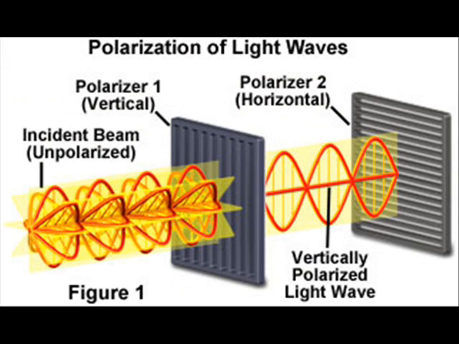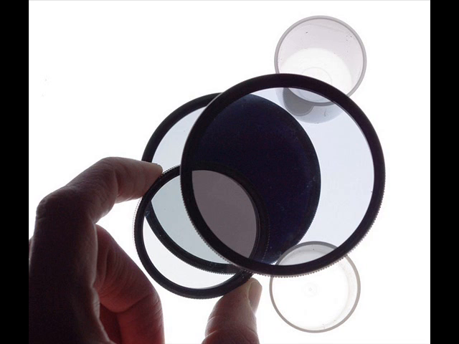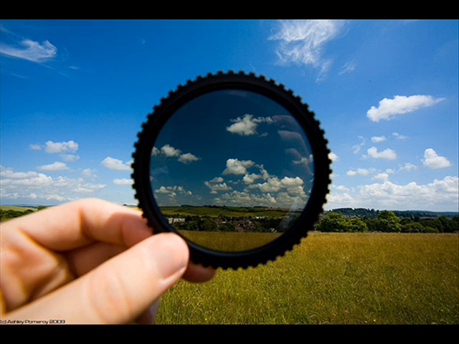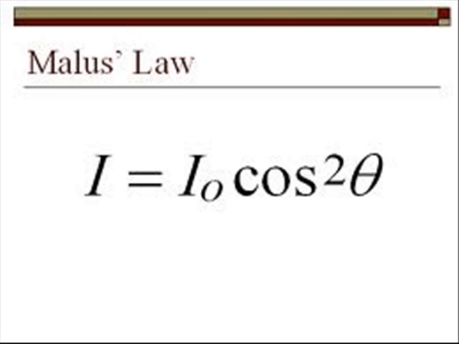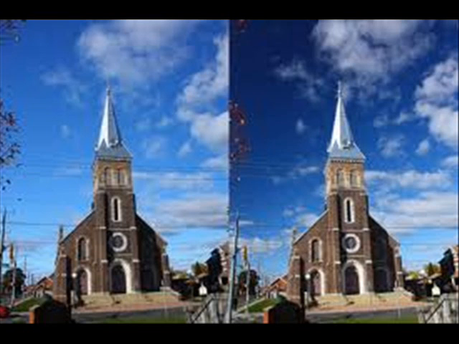Polarized light, in comparison, is normally only composed of light waves moving on a single axis. The intensity of a polarized light is also smaller than that of the initial light. Indeed, assuming a perfect polarizer, the intensity of a polarized light is given by Malus's law. Final intensity is equal to initial intensity times cos squared of the angle between the light's polarization and the axis of the polarizer. For unpolarized light, this value is usually half of that of the initial light intensity.